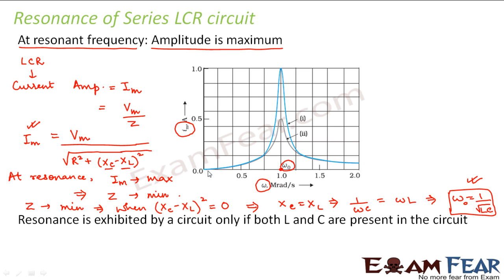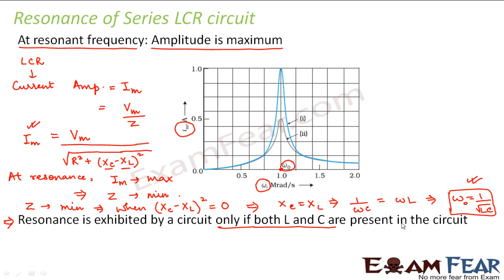in the next slide. So one important point to be noted here is that resonance is exhibited by a circuit only if both L and C are present in the circuit. If you consider any circuit which has only an inductor and resistor, in that case resonance cannot occur, because resonance can occur only when your capacitive reactance and inductive reactance are equal and opposite to each other, and therefore they cancel out each other.